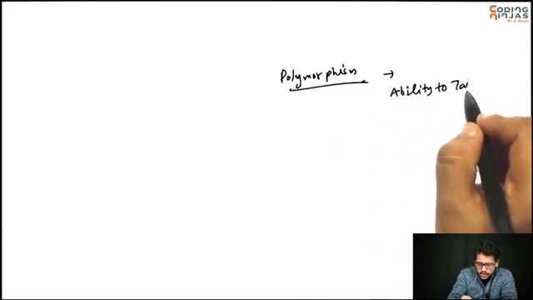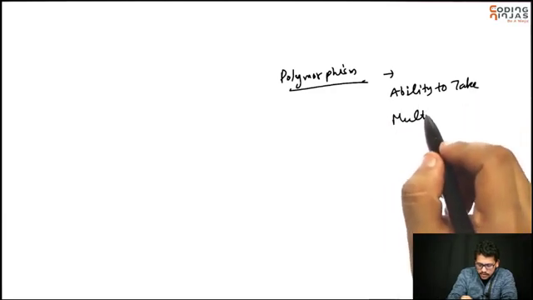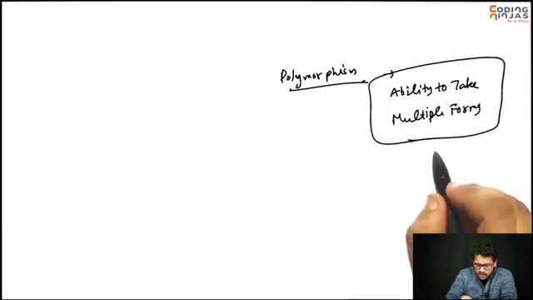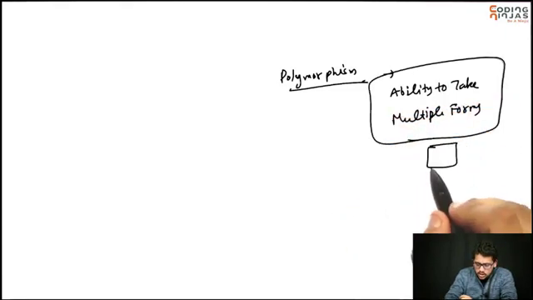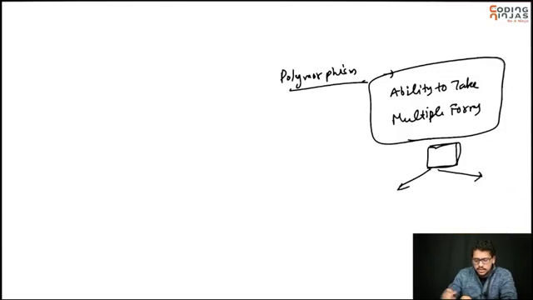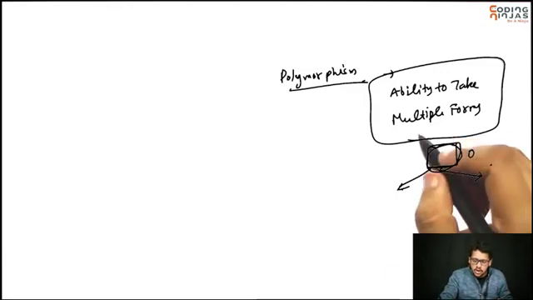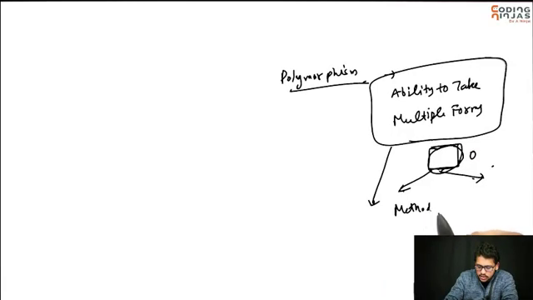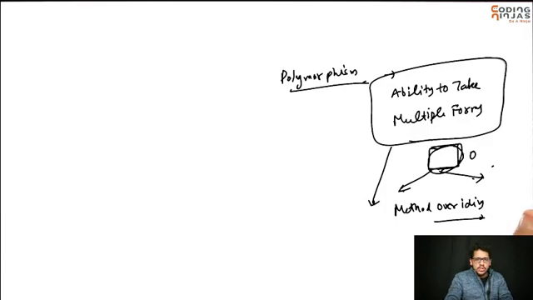Ability to take multiple forms means there will be one thing, let's say this object. So this object can be this as well as this. According to the usage it will work, something which can take multiple forms can work like this as well as like this. Now it will depend on you how you need to make it work. So, ability to take multiple forms, and in Python for understanding it we need to understand method overriding. Let's see what method overriding is through code.